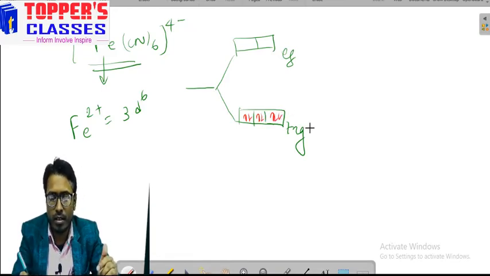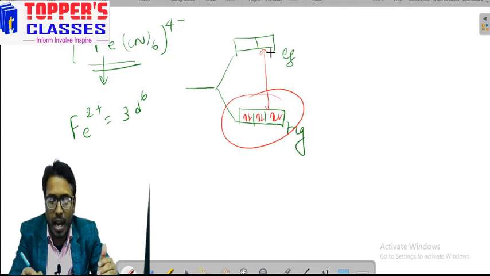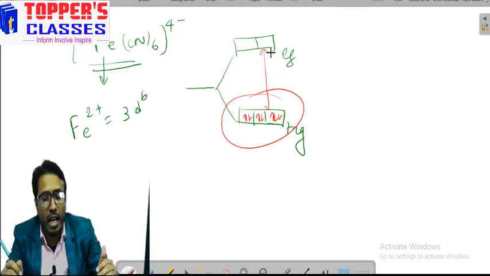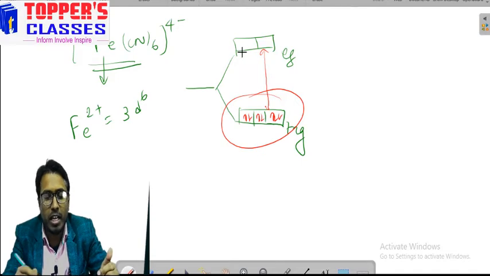Hope you are getting it. Because the gap between the T2g and Eg orbitals is very large, the electrons cannot be accommodated into the higher orbital.